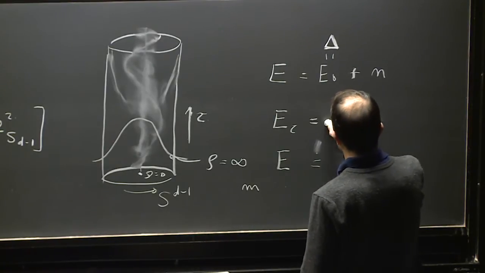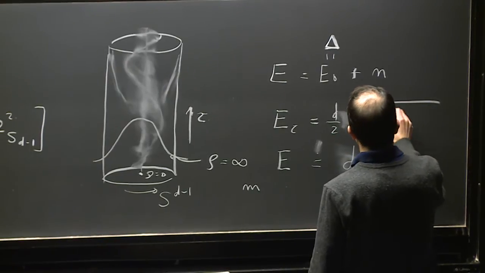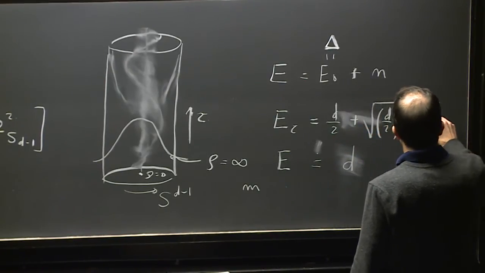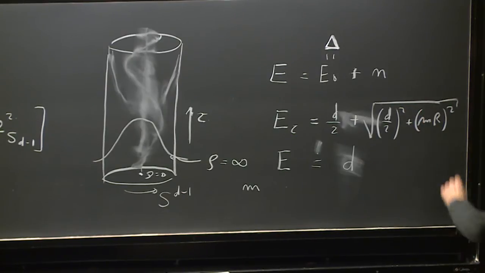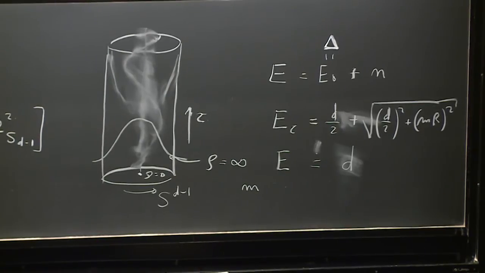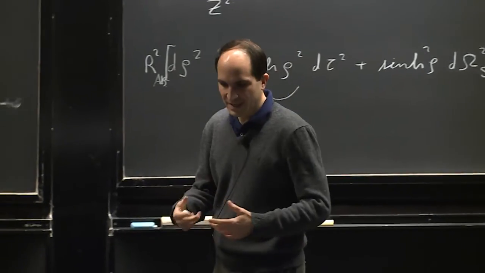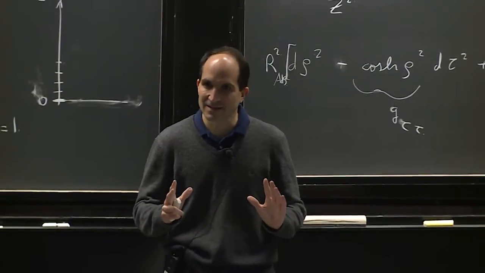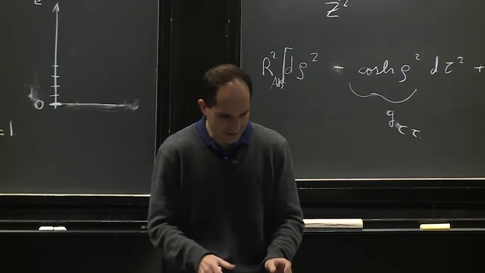So the full formula is d over 2 plus the square root of (d over 2) squared plus m r squared, which goes over to the formula we had for bigger mass. And this formula simply comes from solving the wave equation in this background. This is only to show that we are doing the quantum mechanics of the particles in the interior of AdS, and that in that way we can compute the dimensions.